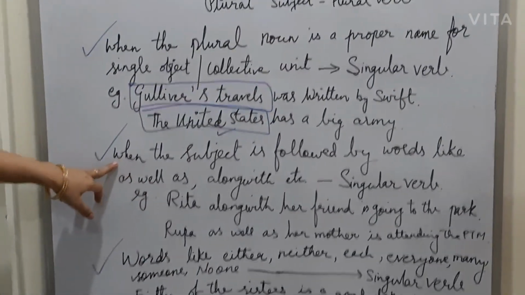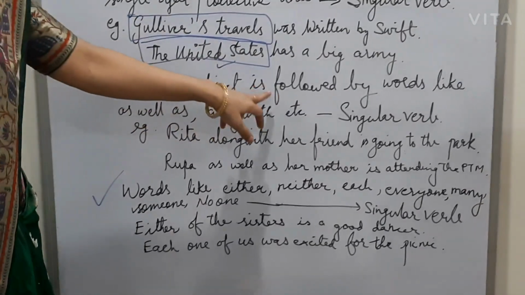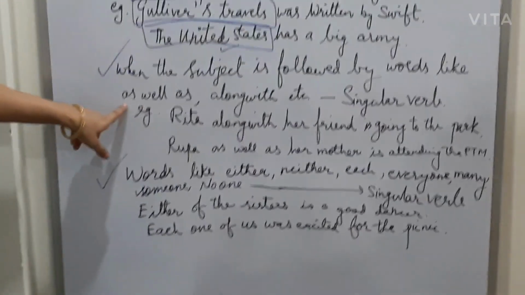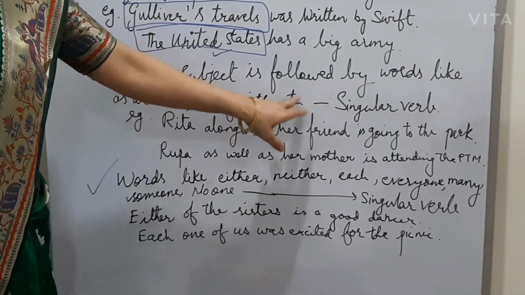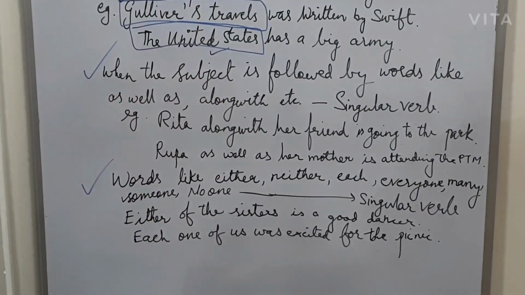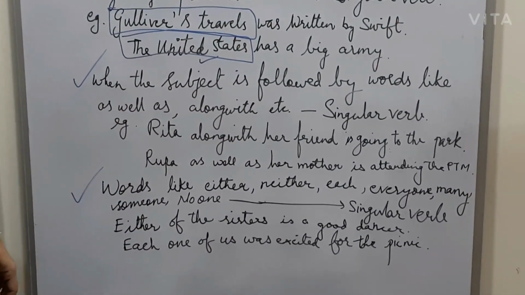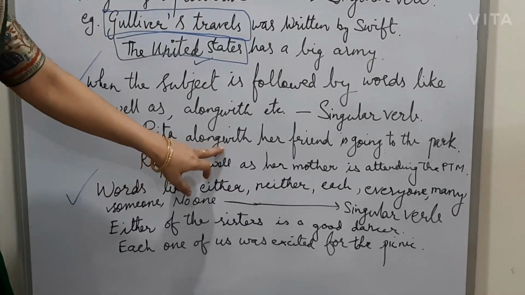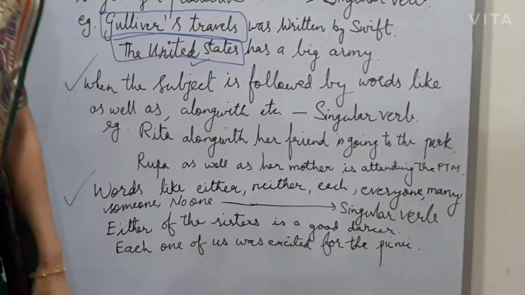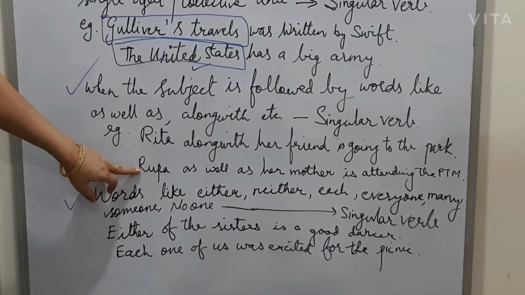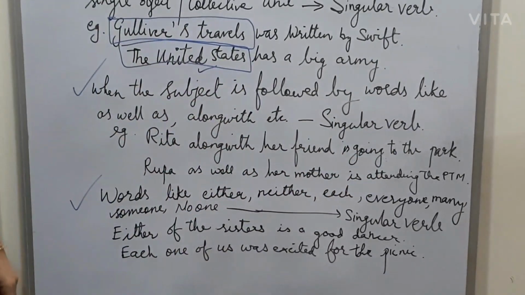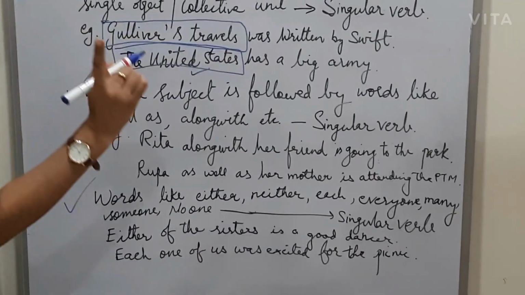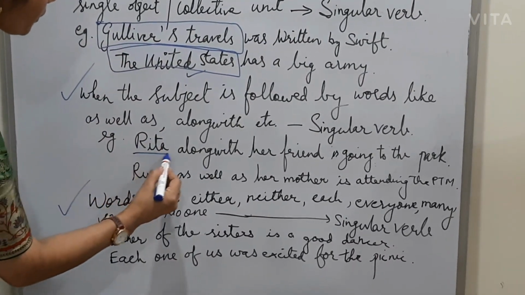Now moving on to the next. When the subject is followed by words like as well as, along with, beside, etc., the singular verb is used in such cases. Rita, along with her friend, is going to the park. Rupa, as well as her mother, is attending the PTM. So children, here our focus is the main subject.